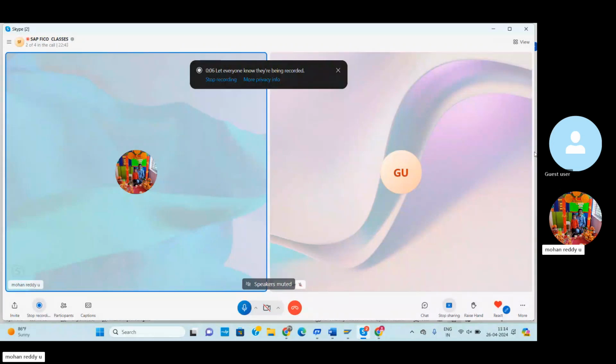So what is the meaning of debit note, and debit note in SAP terminology is debit memo. Today I'm explaining what a debit note means, how we can post the entries using the debit note in SAP FICO, and what the T codes are for posting the debit note. Let me explain one by one.